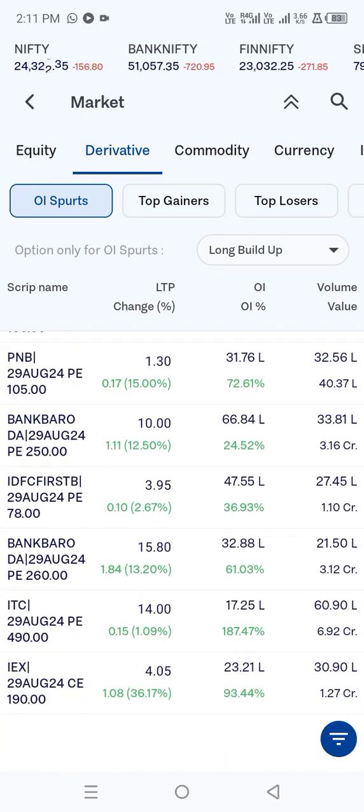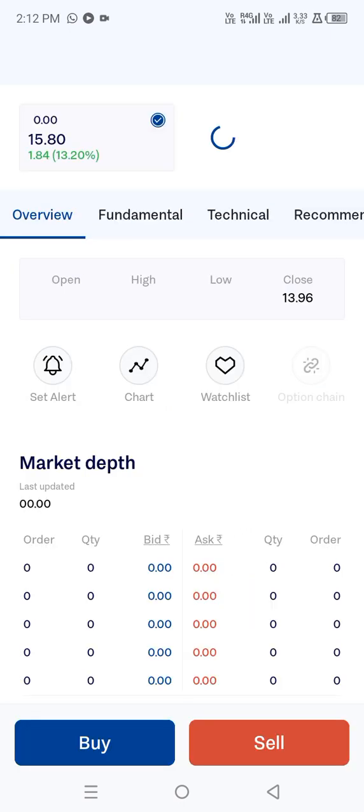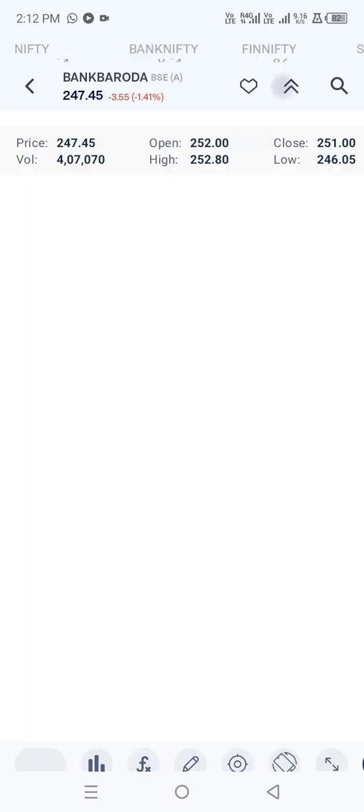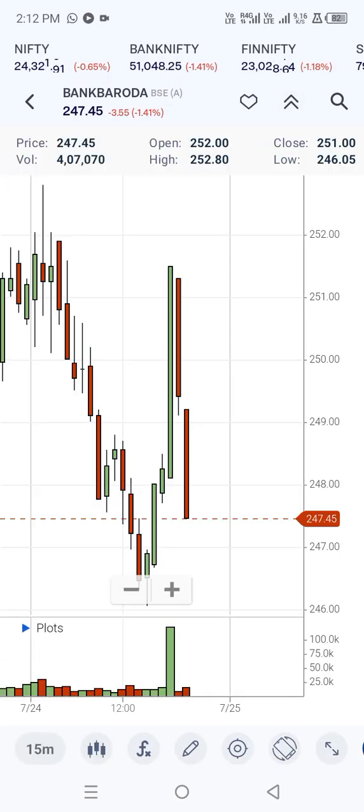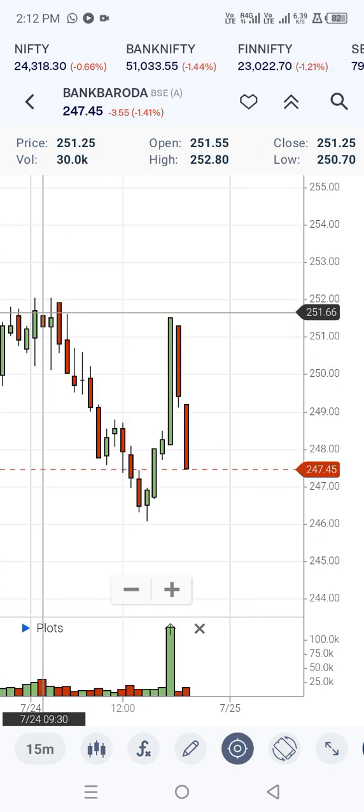IEX we already saw. So Bank of Baroda with 250 PE, 260 PE is there. So basically Bank of Baroda 260 was the first target, 250 was the second target. Let's check what happened over here. So it got opened below the first target. However, 250 was the second target. So maybe you are trading in between this.